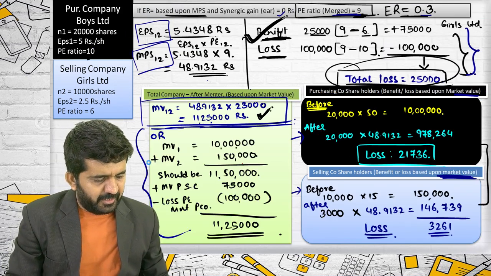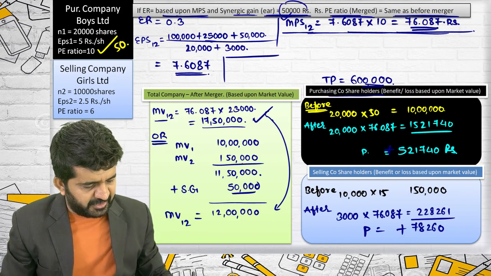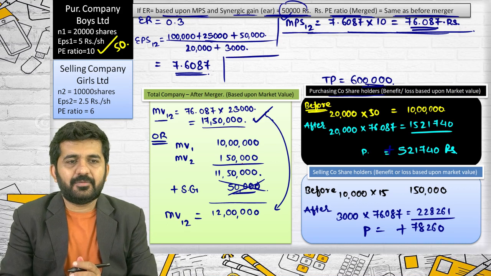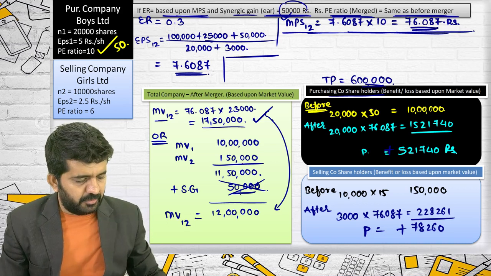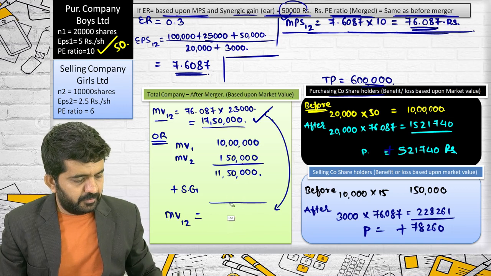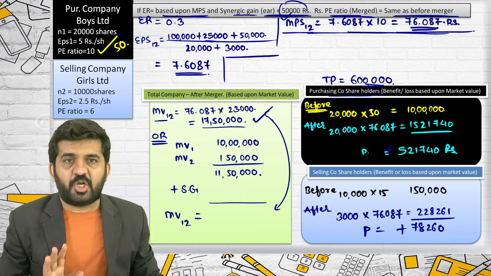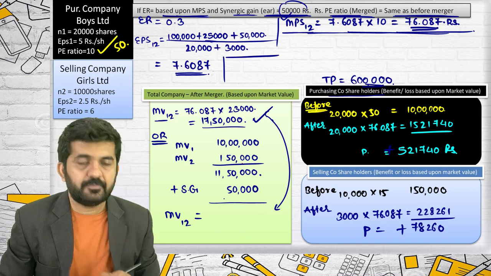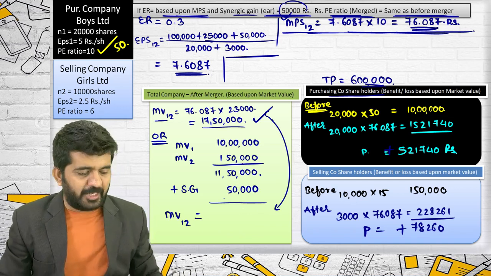Is it alright? But try to concentrate. Here this is incorrect. What should be multiplied? Yes. This is incorrect. It should be 11,50,000. This 11,50,000 is all right. What should I write down over here? Synergic gain 50,000 into 10. Is it all right?